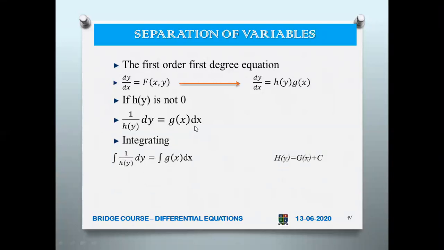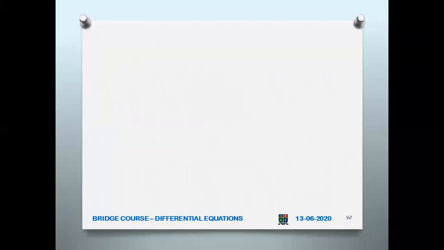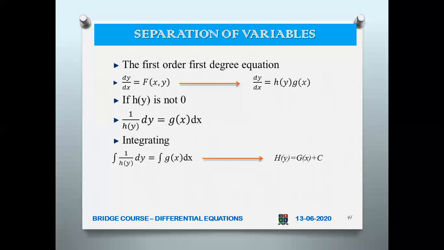That is 1 by h of y dy equal to g of x dx. Again integrating, if you integrate this, you will be getting a function of y that we call h of y. If you integrate this, you will be getting a function of x that we call g of x, plus of course we have to add a constant because this is an indefinite integral. So for an indefinite integral, we have to add a constant, that we have seen in integral calculus.